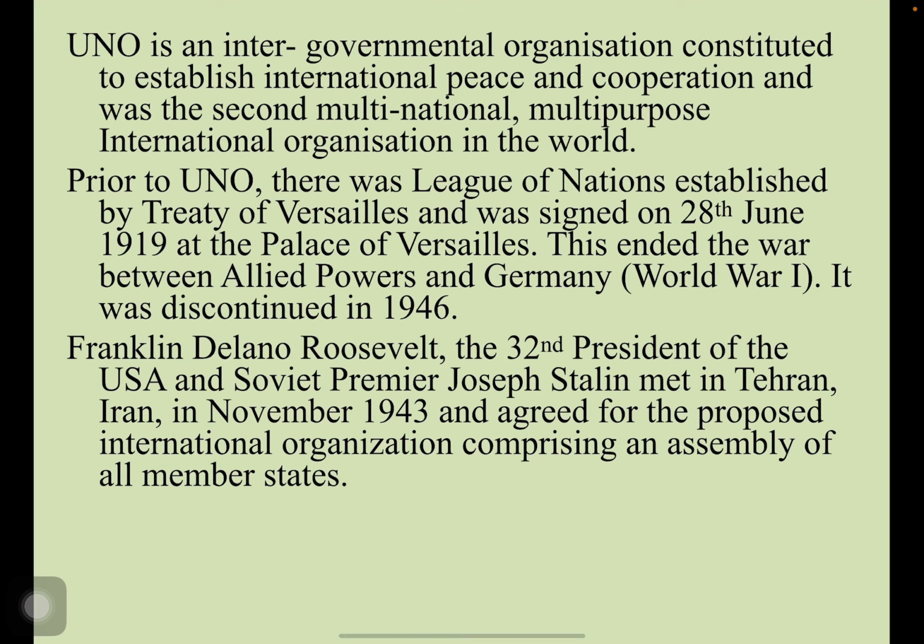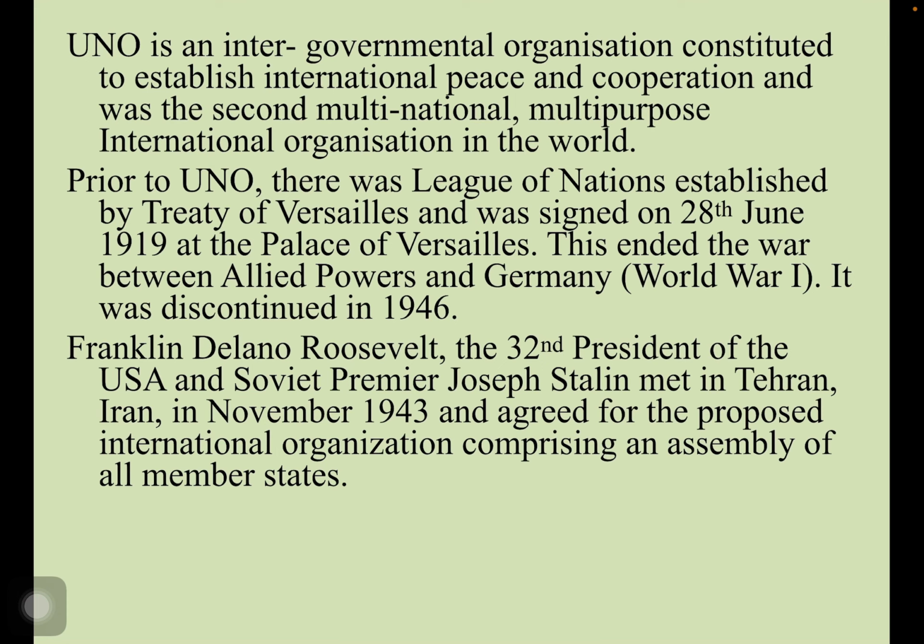UNO is an intergovernmental organization constituted to establish international peace and cooperation, and was the second multinational, multi-purpose international organization in the world. Then what is the first one? Prior to UNO, there was the League of Nations, established by the Treaty of Versailles, which was signed on 28th June 1919. This ended the war between the Allied powers and Germany. The League of Nations was discontinued in 1946.